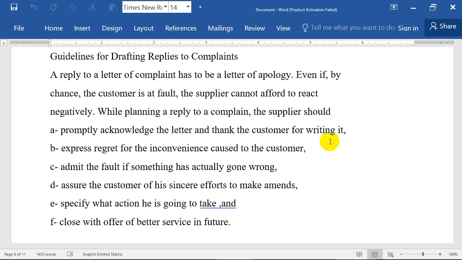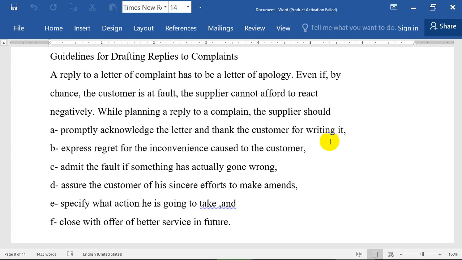Number F, close with an offer of a better service in future. For example, when you finish the reply, you have to tell him at the end, or ask your manager, that in the next order we will not make these mistakes. In the next order we will offer you an extra 10 buckets, an extra 10 accessories.